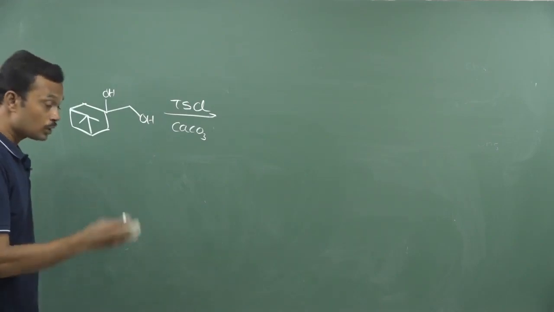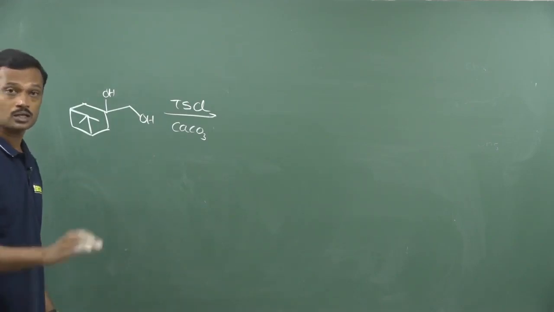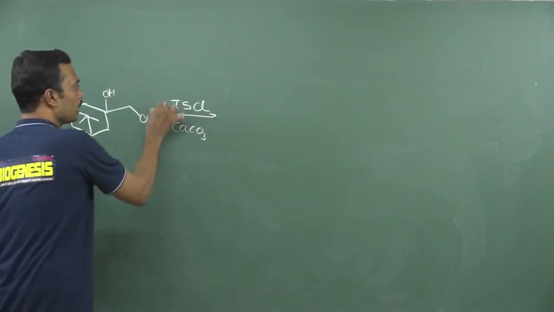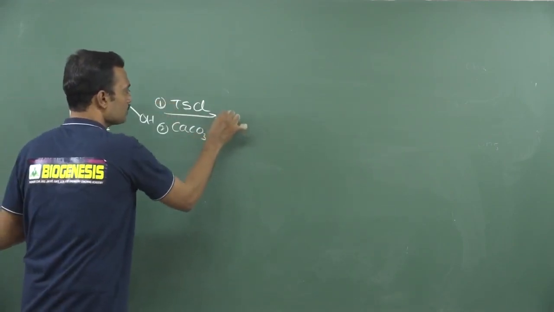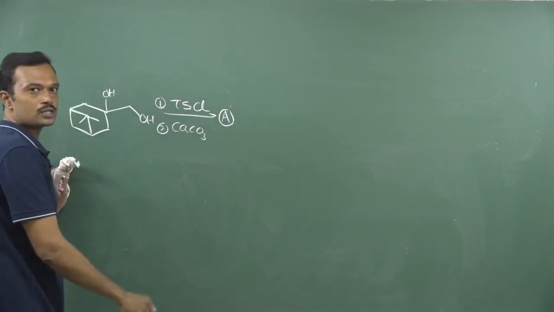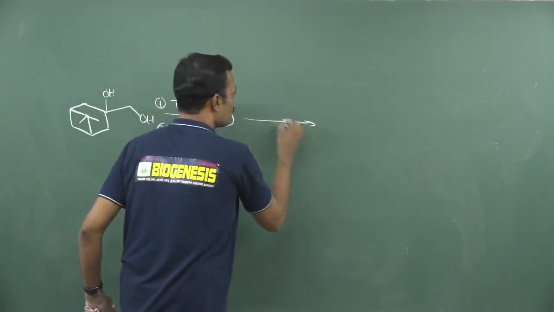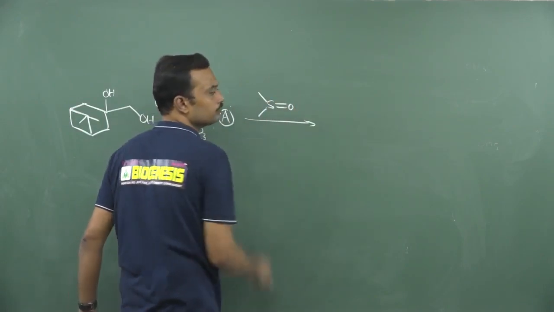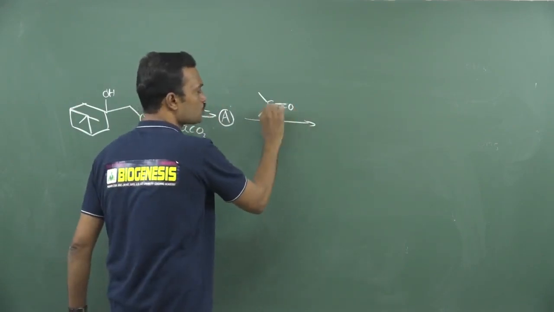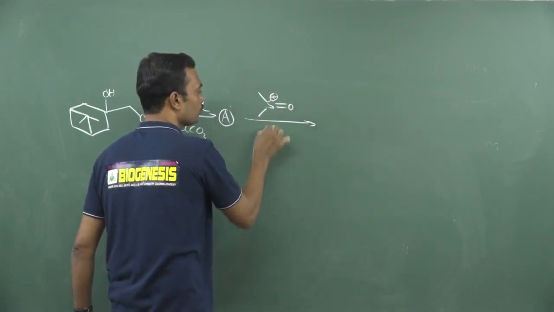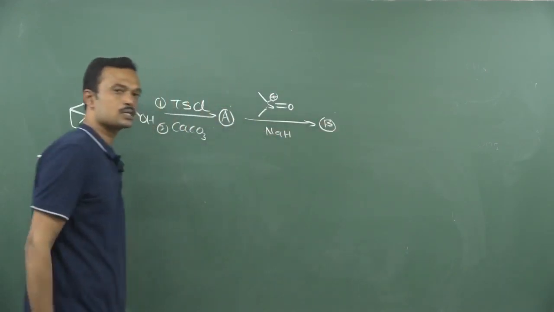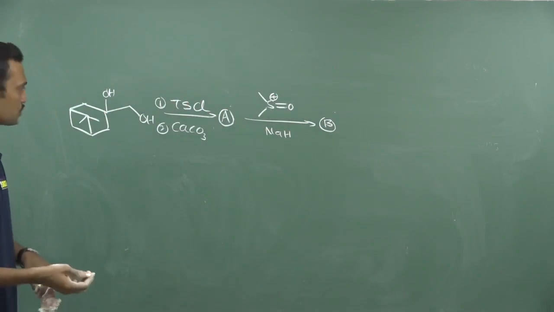So first is tosyl chloride followed by calcium carbonate, which means it is a semi-pinacolic rearrangement. First you make the tosylation, followed by calcium carbonate like this. This is what they asked, so that is your answer A. Okay, so this is on treatment with dimethyl sulfoxonium derivative in presence of sodium hydride. So what is your answer? B. It is asked in examination in many entrances.